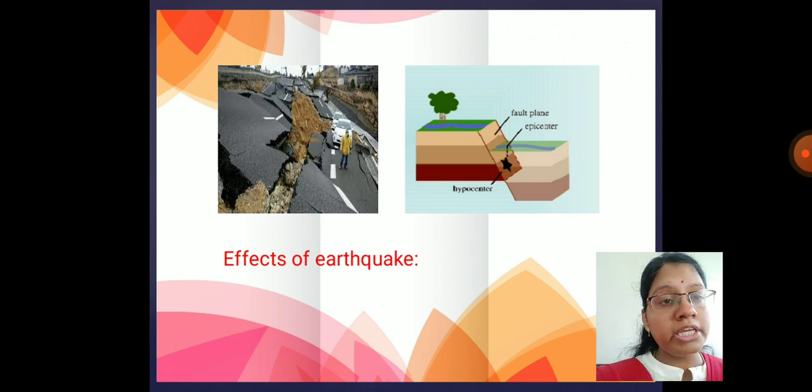As we all think earth is made up of a single piece, but it is not like that. It is made up of fragmented pieces, as it is evident from this picture that the earth's inner surface is made up of plates. Now first, before we understand earthquake, we will understand the structure of earth.